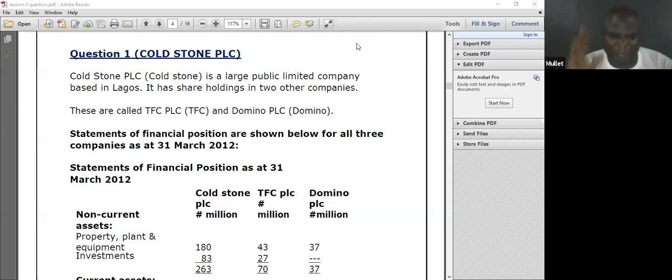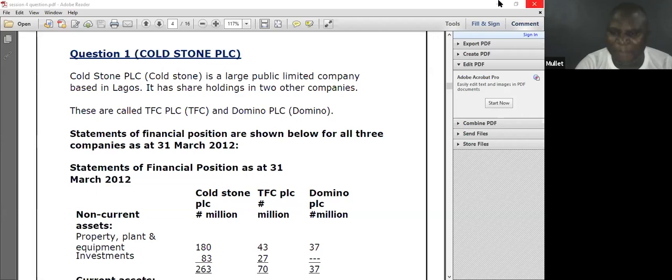I told you that if you don't read any other question within your 15-minute reading time, please read number one fully. Determine what type of investment you have: parent and subsidiary, fellow subsidiary, or associate. You will not bring your calculator out yet. Then bring your calculator out, and go to where you will see investment. Don't open everything yet. Within your limited time, understand the investment you have. You can use your calculator.